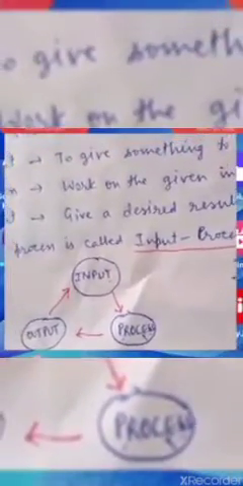What is the name of that? IPO cycle. And here is a diagram of that IPO cycle: input, then input is going for process, and after that process we got the result. This result is termed as an output. So input, process, and output, IPO, it is a cycle.